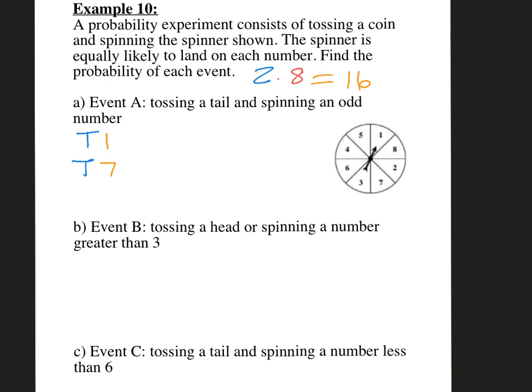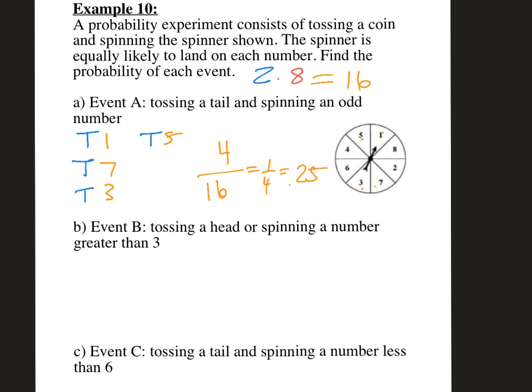Okay, 7 is an odd number. We could toss a tail and have an odd number of 3, or we could toss a tail and have 5 as an odd number, right? So it was 1, 7, 3, 5. I don't know why this is out of order. I really don't. I didn't make this spinner. So anyway, we have those 4 scenarios where we toss a tail and get an odd number. So there are 4 out of the 16 total. So it's 1/4 or 0.25, a probability of 0.25.